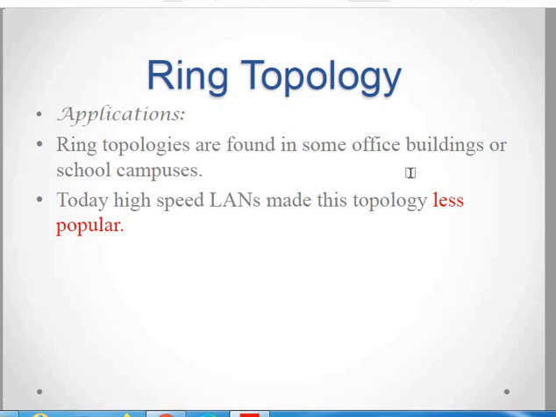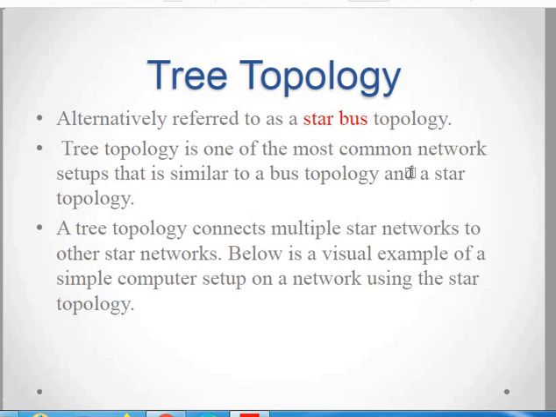Ring topologies are found in some offices or campuses. As I said earlier, before the star topology came into existence, bus topology and ring topology were the choices of network administrators. Now the next topology is the tree topology. It is an alternative of the star bus topology, and in most cases it is also known as star-star topology. Multiple star connections connected to each other look like a tree composition, hence it is known as tree topology.